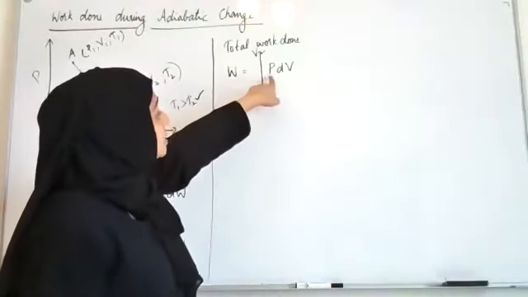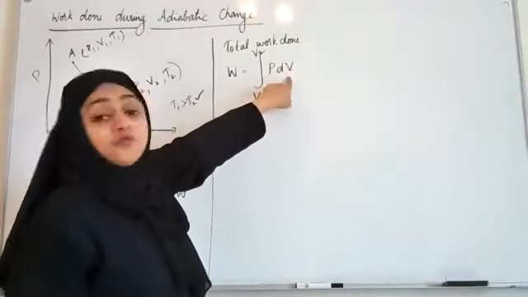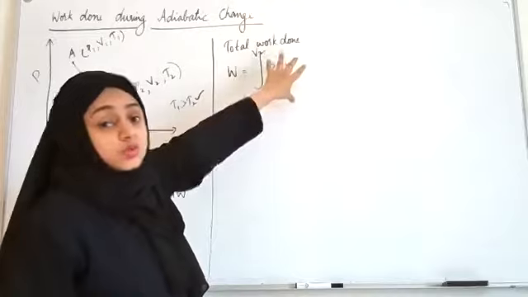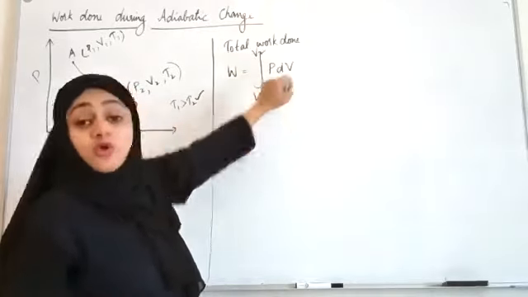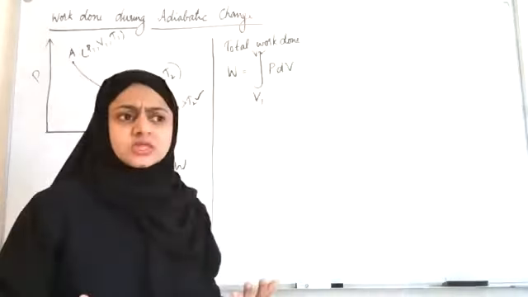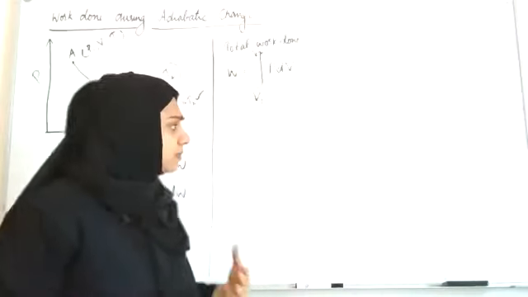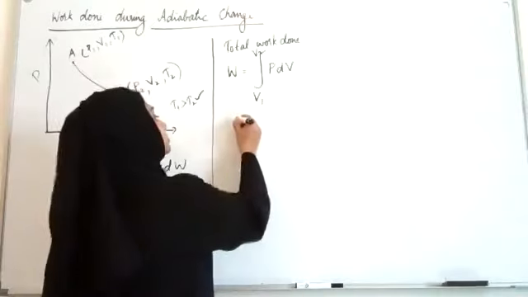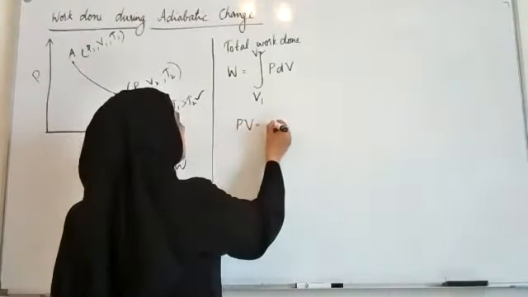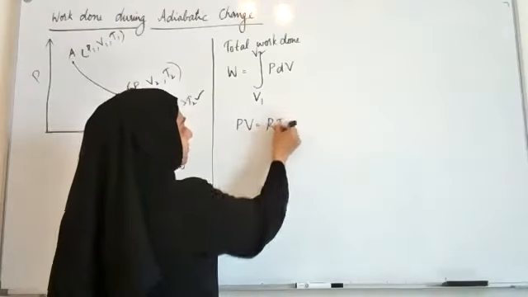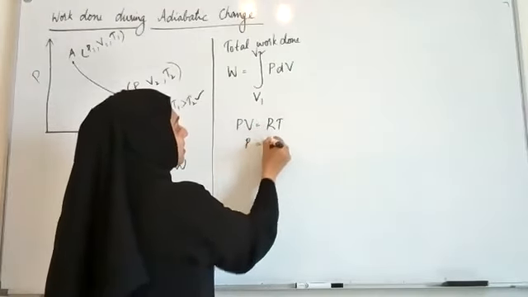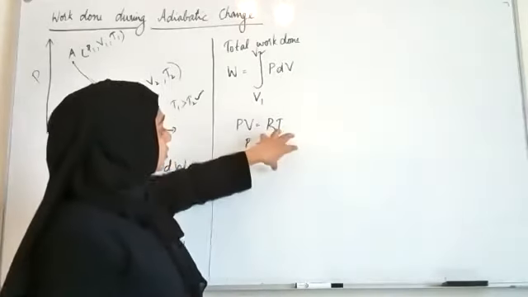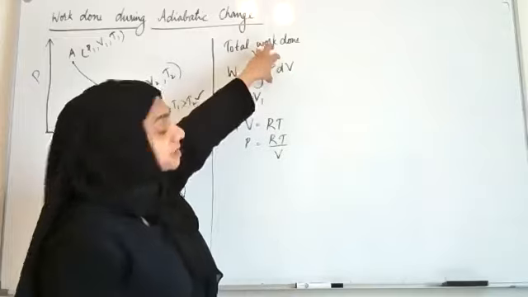Now I will have to express P in terms of volume to do the integral, so that this expression contains only volume. Now, if I try to express pressure only in terms of volume by using the ideal gas equation, which is PV is equal to nRT, for 1 mole of gas, PV is equal to RT. Then P will be equal to RT by V. Can I use RT by V instead of P here?